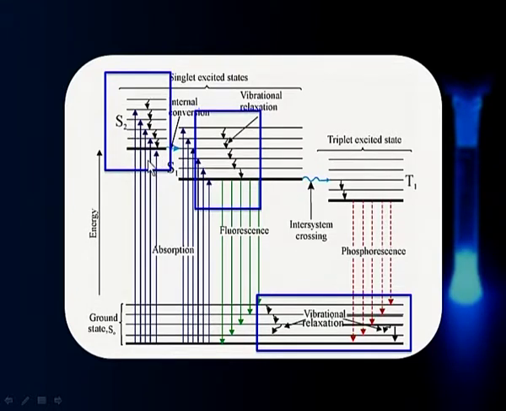That means the molecule relaxes from a higher vibration energy level to a lower vibration energy level. It can happen here, and it can happen here also. Even in the ground state there can be vibrational relaxation. That means vibrational relaxation primarily means losing energy to other molecules as a consequence of collision. That is one way the molecule can get deactivated, coming from a higher level to a lower level.